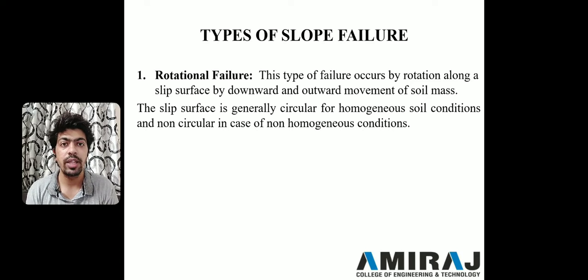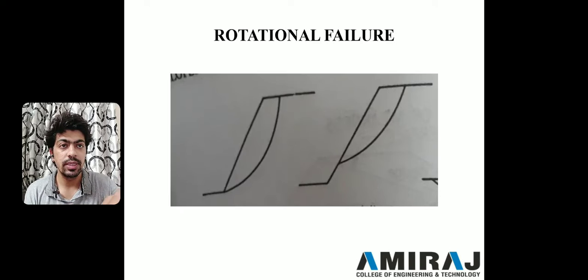Now next one, the types of slope failure. There are five types of slope failure: rotational, translational, compound, wedge, and the last one is miscellaneous. Now what do you mean by rotational failure? See in this figure, the slip circle, that is the slip surface, is the surface by which the soil mass is going to fail.